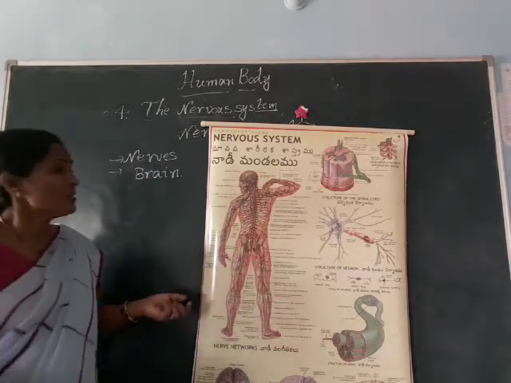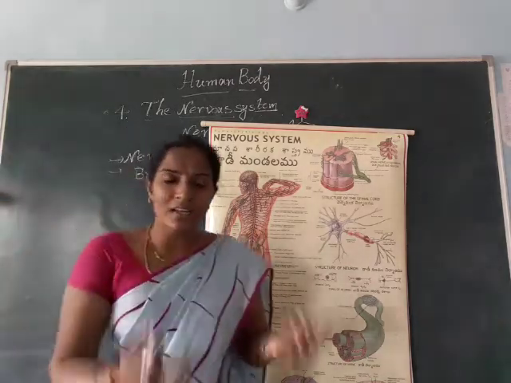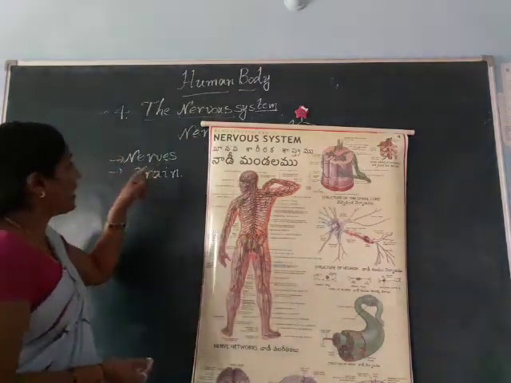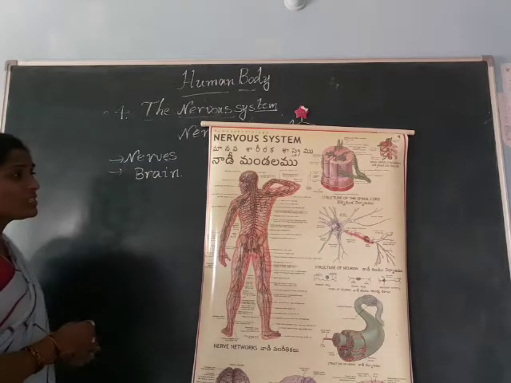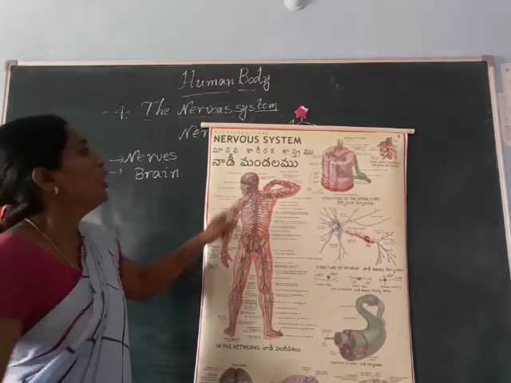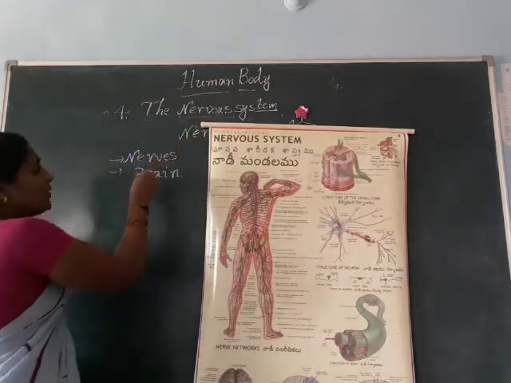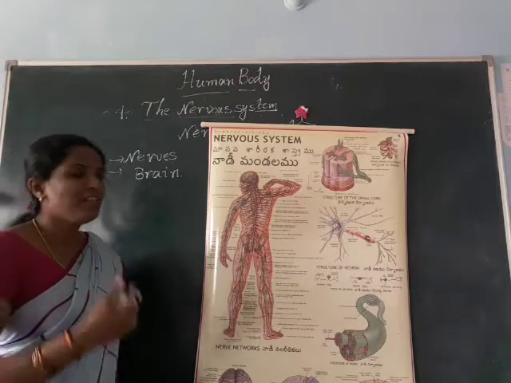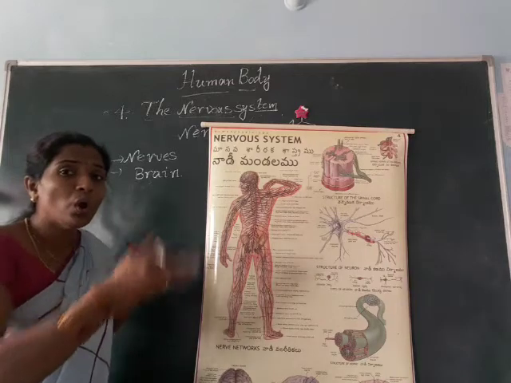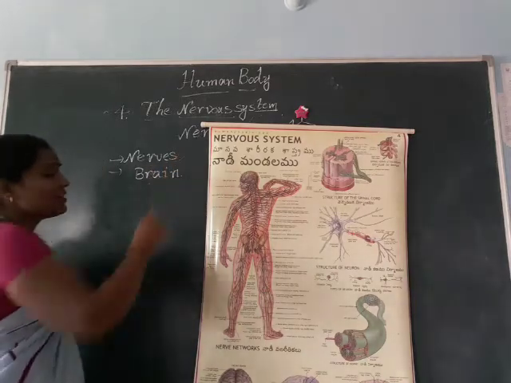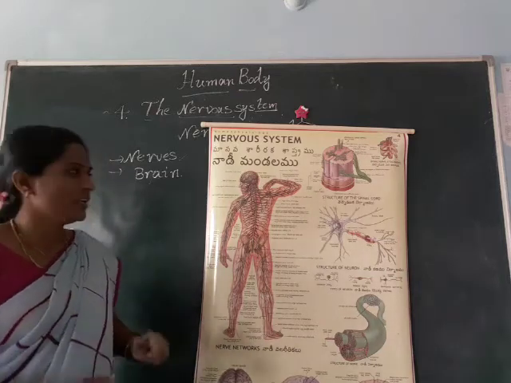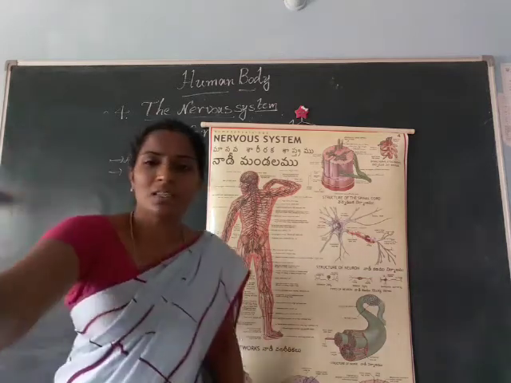Okay, and also some actions we are doing, such as reading, writing and also singing. These are all also controlled by our brain only. See here, the brain is located inside of our head. Who is the head of the nervous system? The brain is the head of the nervous system. And who sends the message to the whole body? Here, the nerves are sending the message to the whole body. This is about the nervous system.